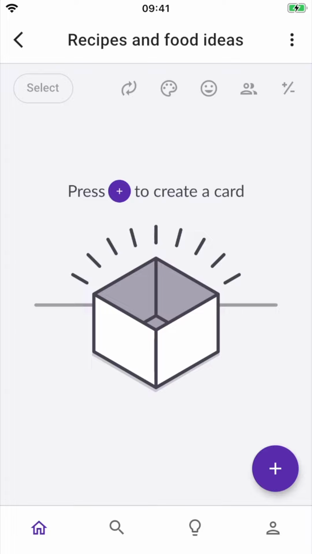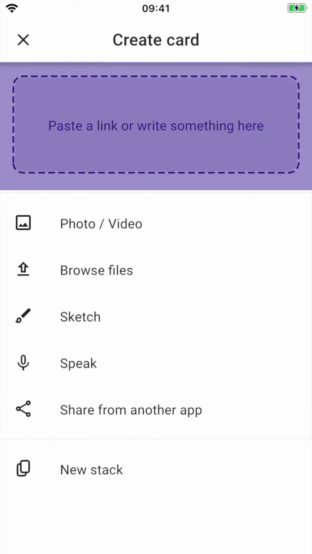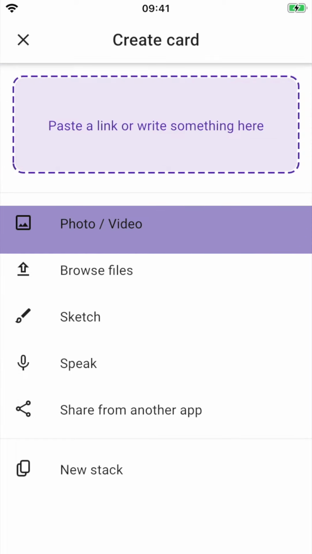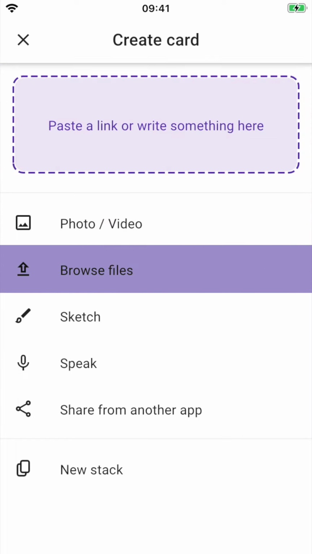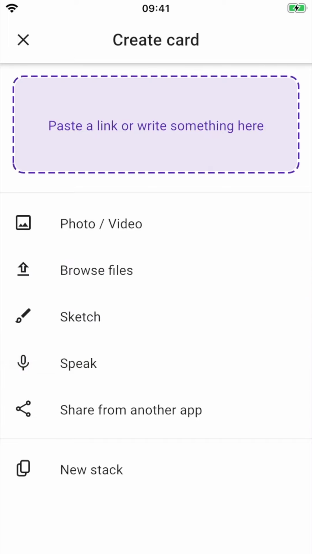So let's start adding some recipes now by pressing the plus in the bottom right corner of the screen. And as you can see, there's lots of different types of cards you can create. You can paste a link or add some text at the top of the screen there. You can add photos or videos from your gallery. You can add files from various different locations. You can quickly sketch an image, and you can also record your voice. And there are some other options here, but we don't need to worry about those right now.